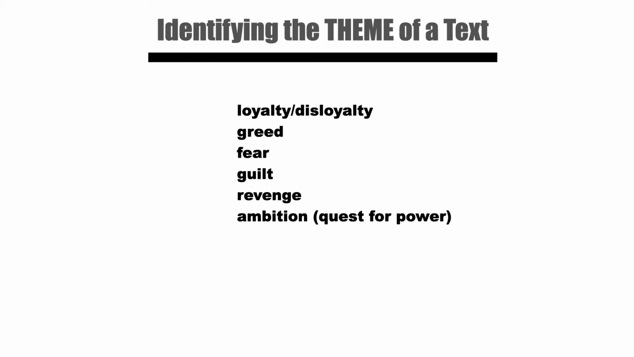Let's walk through this with our text, The Tragedy of Macbeth. Some of the topics that were covered in the drama are loyalty or disloyalty, greed, fear, guilt, revenge, or ambition, the quest of power. We could find examples of these topics throughout the text.